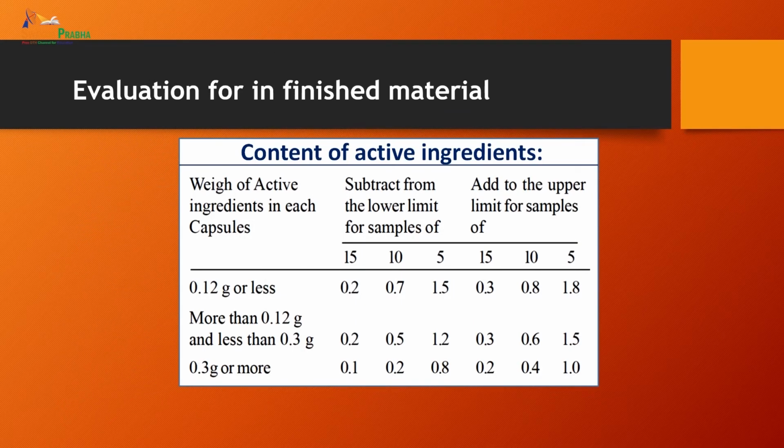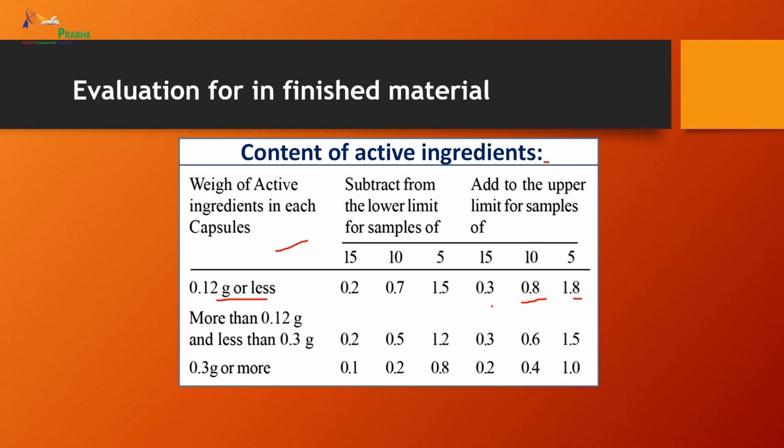Let's see this table with respect to the content of active ingredient. The weight of active ingredient in each capsule, if it is 0.12 gram or less: subtract from the lower limit for samples of 15, 10 or 5 the values 0.2, 0.7 and 1.5, and add to the upper limit for samples of 15, 10, 5 the values 0.3, 0.8 or 1.8.